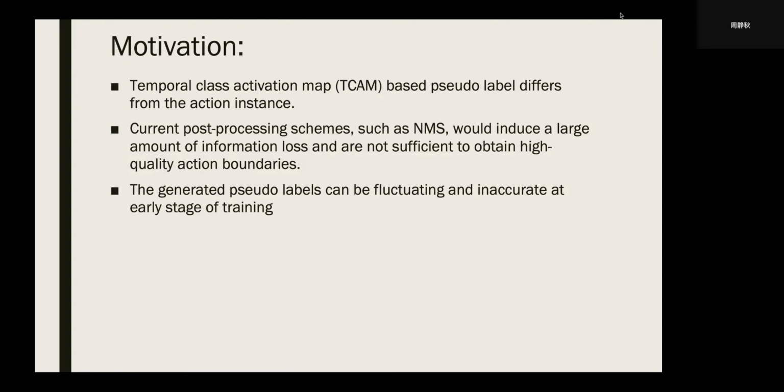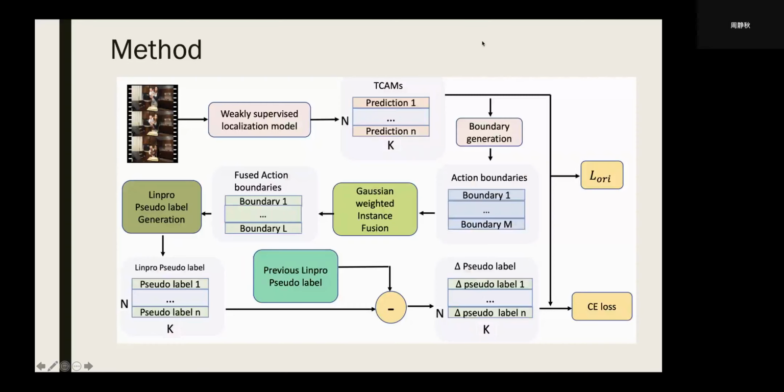Now let's get into details of our training pipeline. Firstly, we encode our video with an image encoder, and the encoded videos give snippet-wise TCAMs.